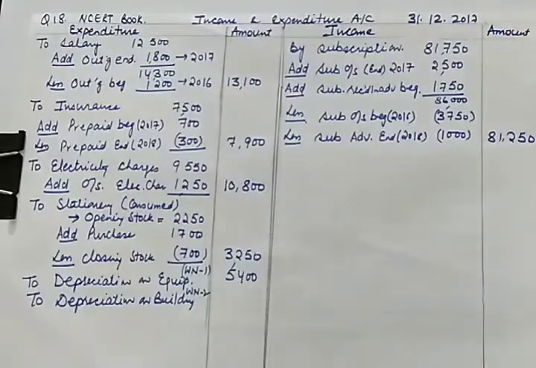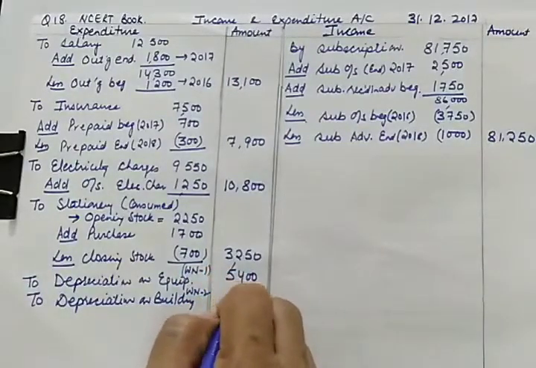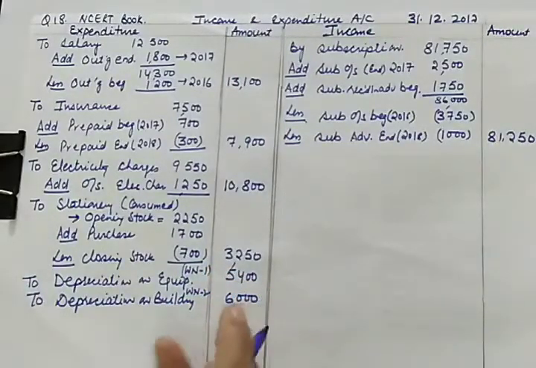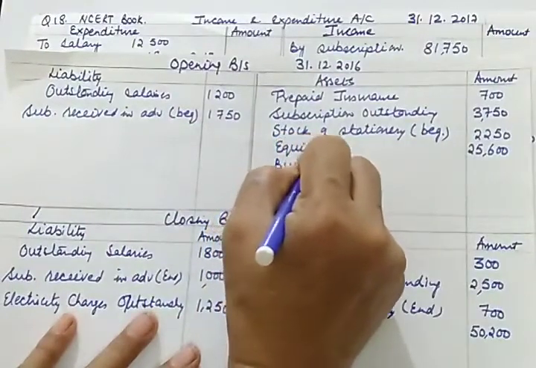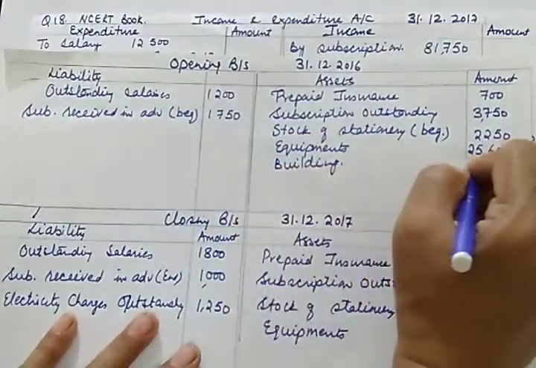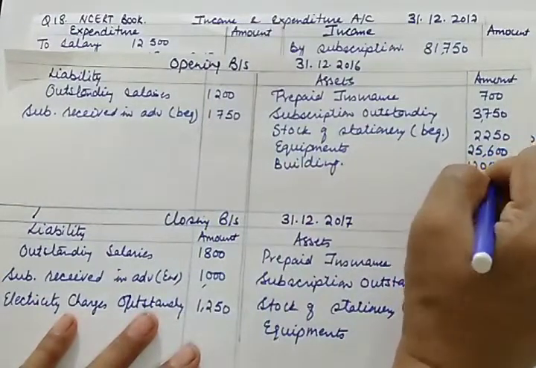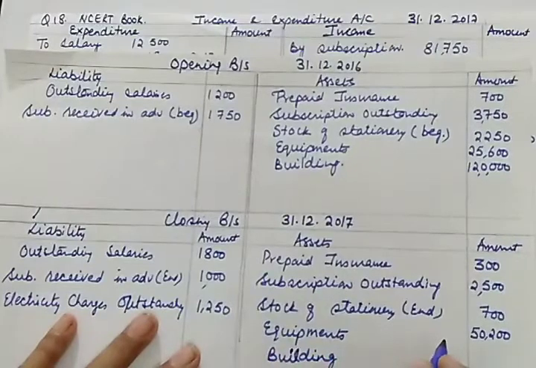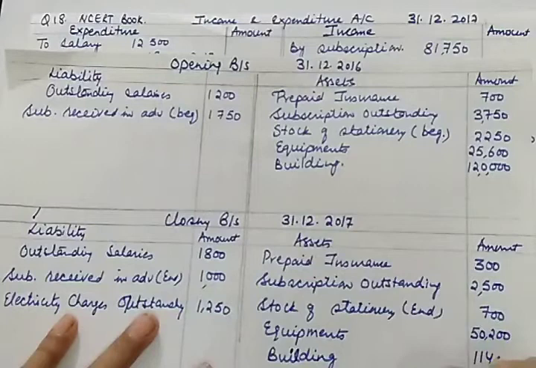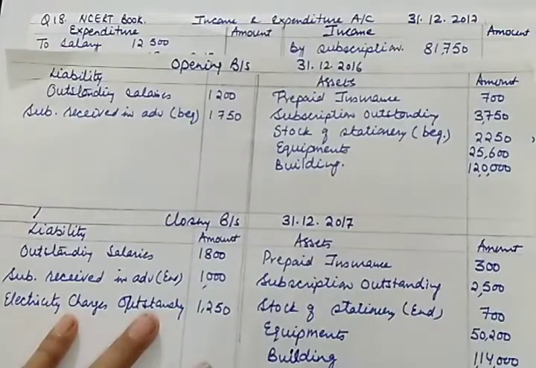And we have to write the building in the opening as well as closing balance sheet also. Opening balance of the building is 1,20,000, and the closing balance of building is 1,14,000. So this is how it is to be done.